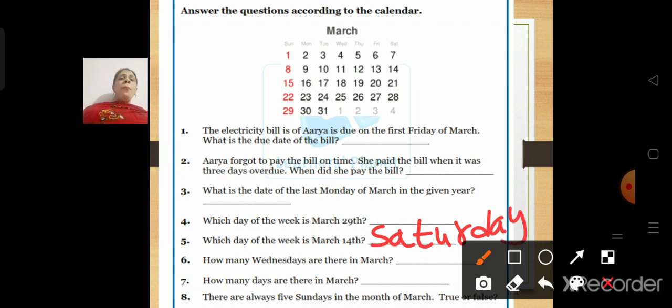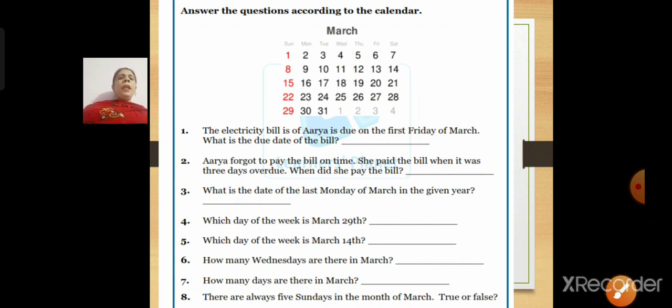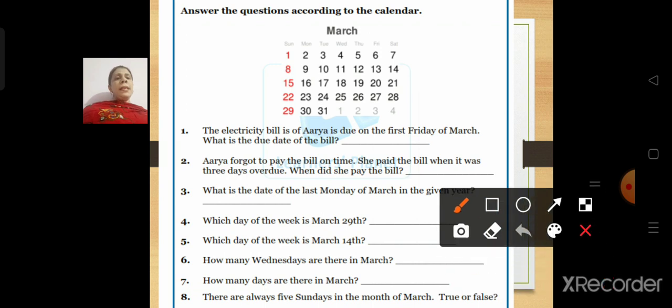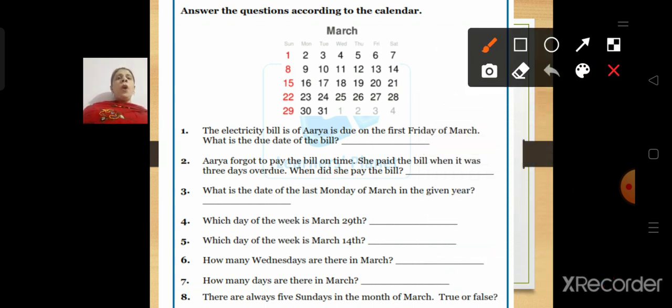Okay. How many Wednesdays are there in March? Let us count the Wednesdays. 1, 2, 3, 4. How many Wednesdays? 4 Wednesdays. Okay. How many days are there in March? Now here it has asked how many days are there in March. So we'll see the last date. 31. So we'll write 31.